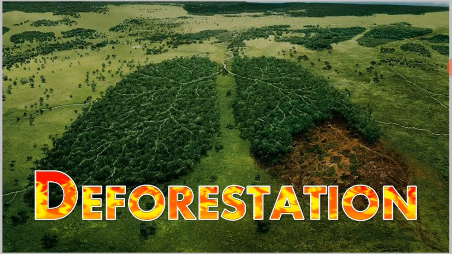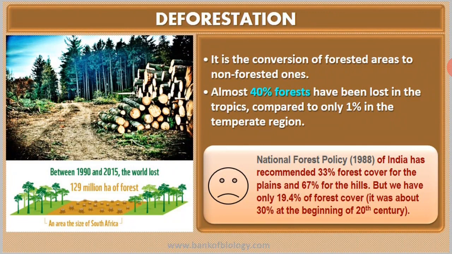Okay, it is mainly due to the greed of man. What we are doing is converting the forested area into non-forested area, and like this almost 40% of the forest has been lost in the tropical region, as compared to only 1% in the temperate region. So 40% of the forest has been cut in the tropics as compared to 1% in the temperate region.